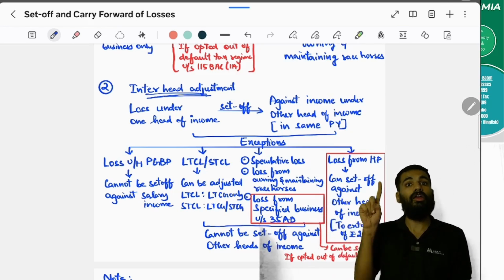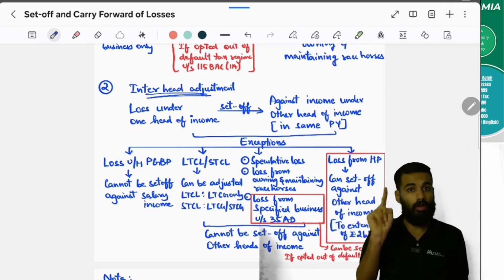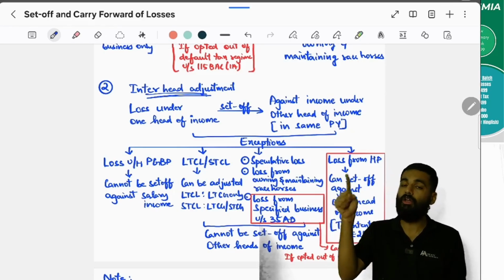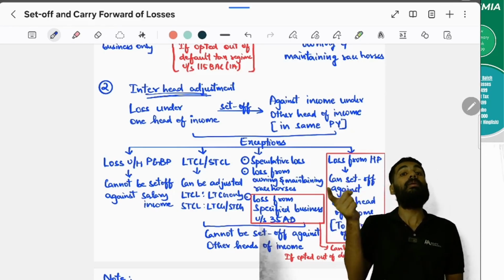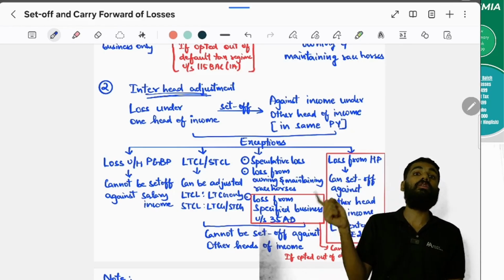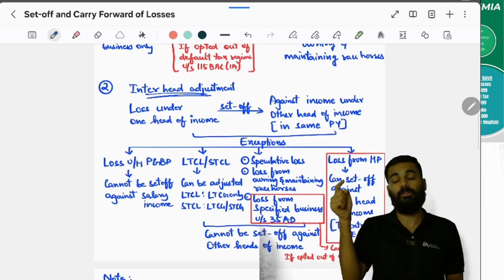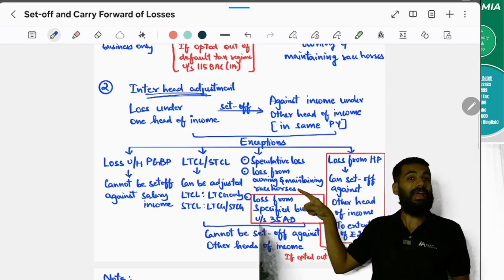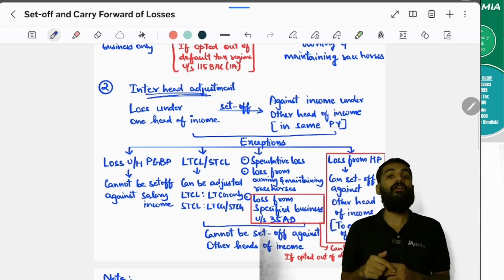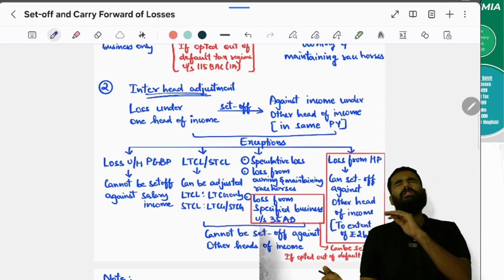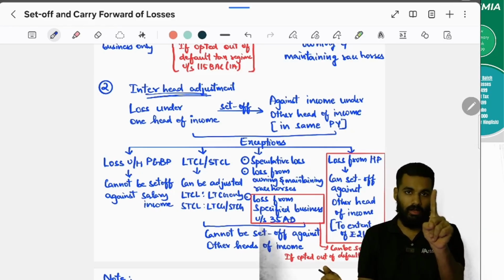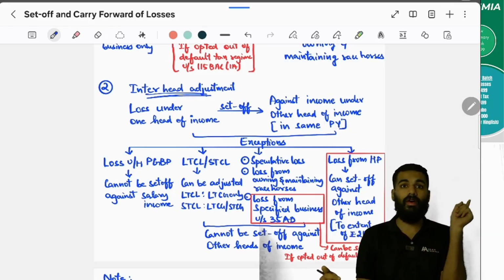There is no doubt. But if there is a capital loss, for an inter head adjustment, long-term capital loss you should set off only from long-term capital gain. But short-term capital loss you should set off from either long-term capital gain or short-term capital gain. You should not use any other head. And if you have a PGBP loss, you can set it off from any head of income, but not salary. But not salary. I told you why in the class.